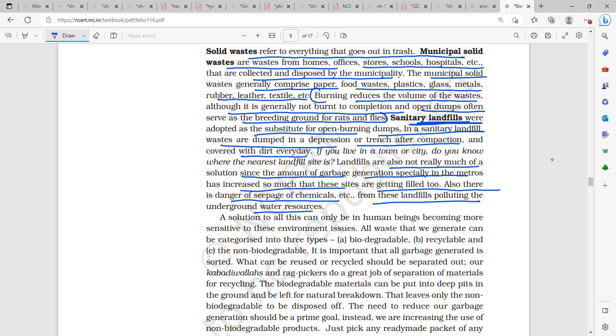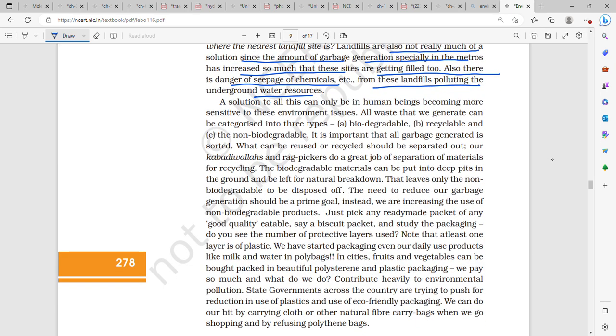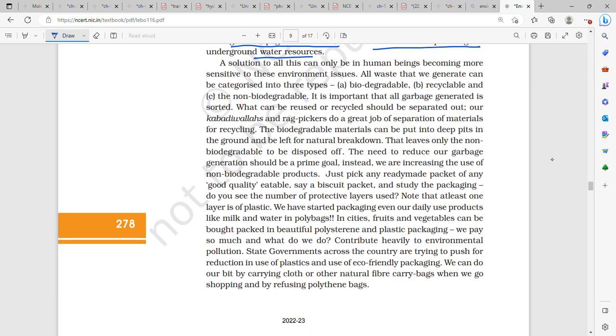A solution to all this can be in human beings becoming more sensitive to these environmental issues. All the waste that we generate is categorized into 3 types: biodegradable, recyclable, and non-biodegradable. It is important that all garbage generated is sorted. What can be reused or recycled should be separated out. Our kabadi walas and rag pickers do a great job of separation of materials for recycling. The biodegradable materials can be put into deep pits in the ground and be left for natural breakdown.